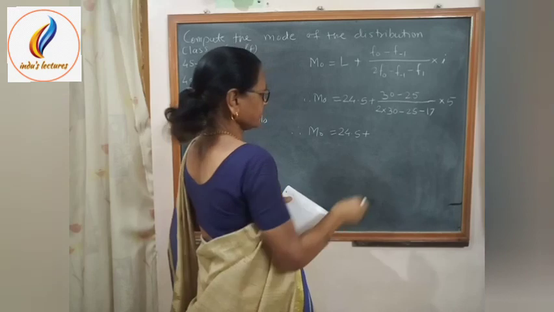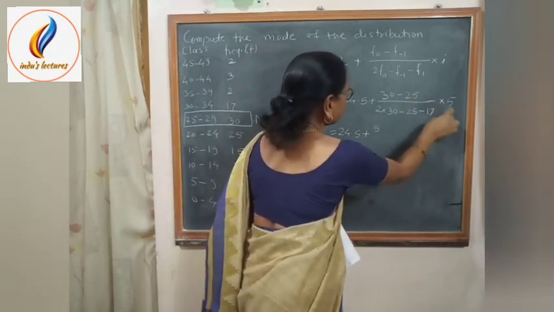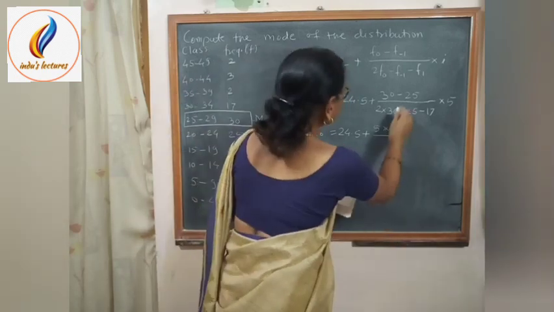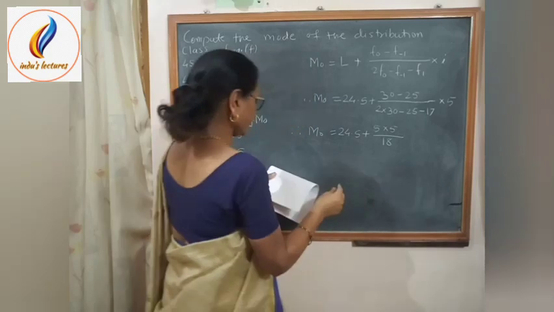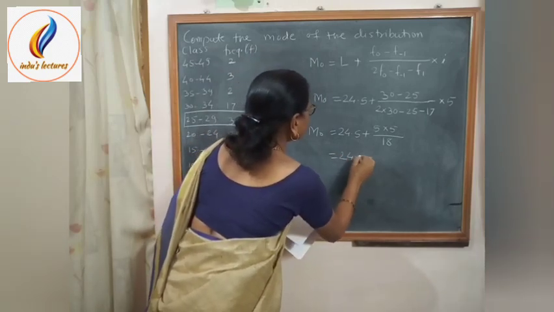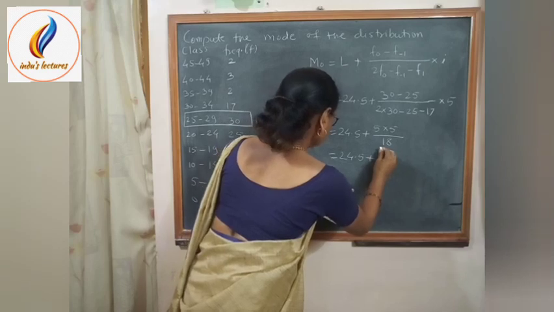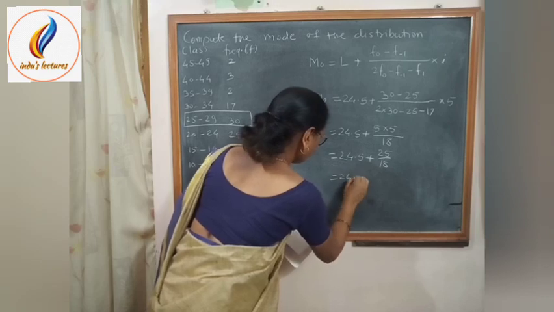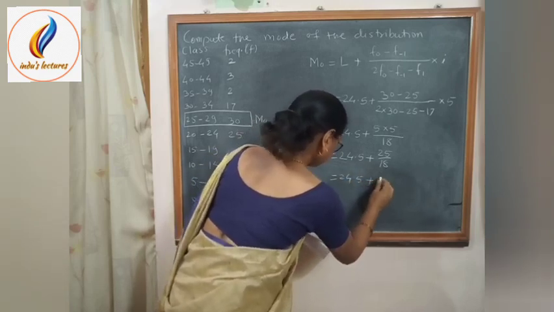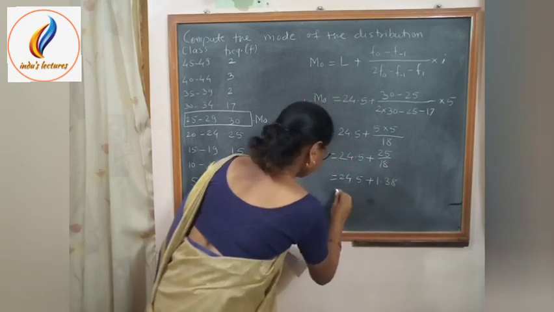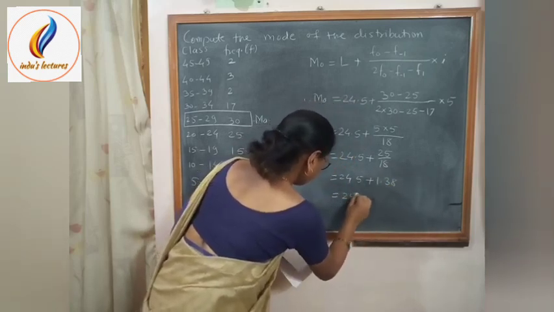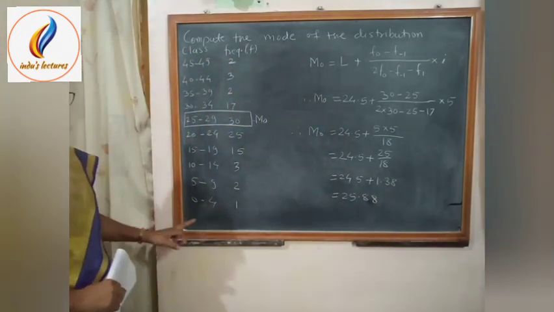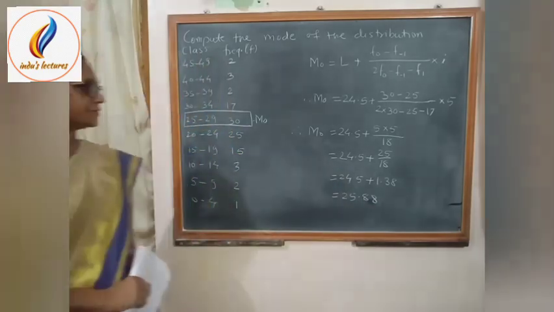Now, if we calculate, we get Mo is equal to 24.5 plus (30 minus 25, that means 5) multiplied by 5, that means 5 into 5, divided by 18. That means mode is equal to 24.5 plus 25 upon 18, which is equal to 24.5 plus 1.38, which is equal to 25.88. That means the mode of the given distribution is 25.88.